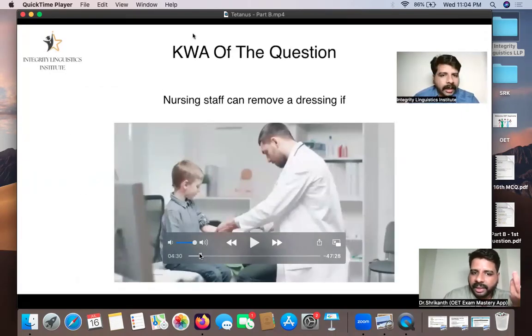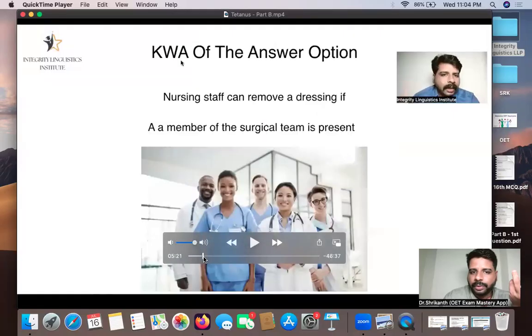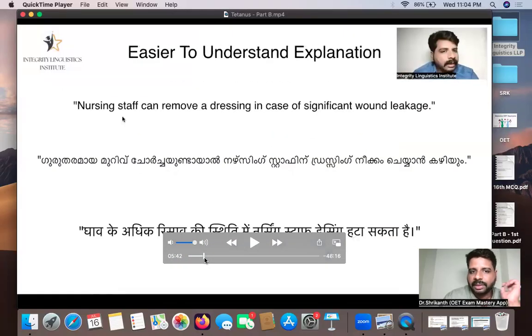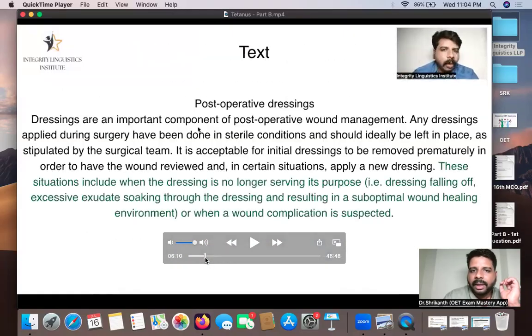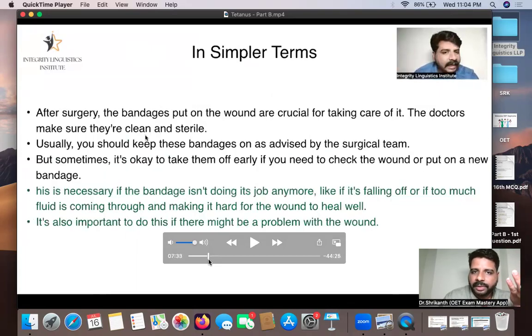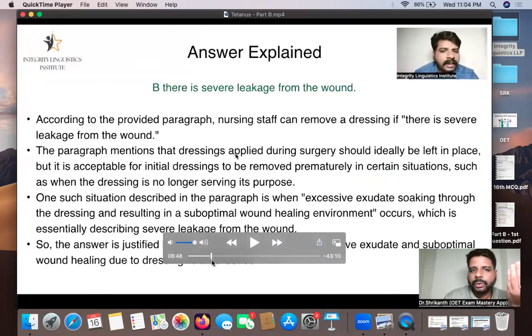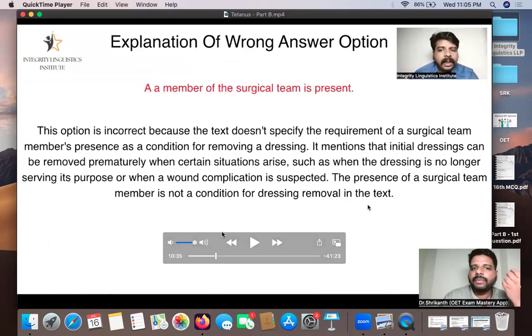Keyword analysis with images, photos, videos, animations, and translations in Indian languages. Then we discuss the text, choosing the correct answer option, where the answer is located, in simplified terms. Then the explanation why B is the answer, and also the explanation why answer options A and C are wrong.